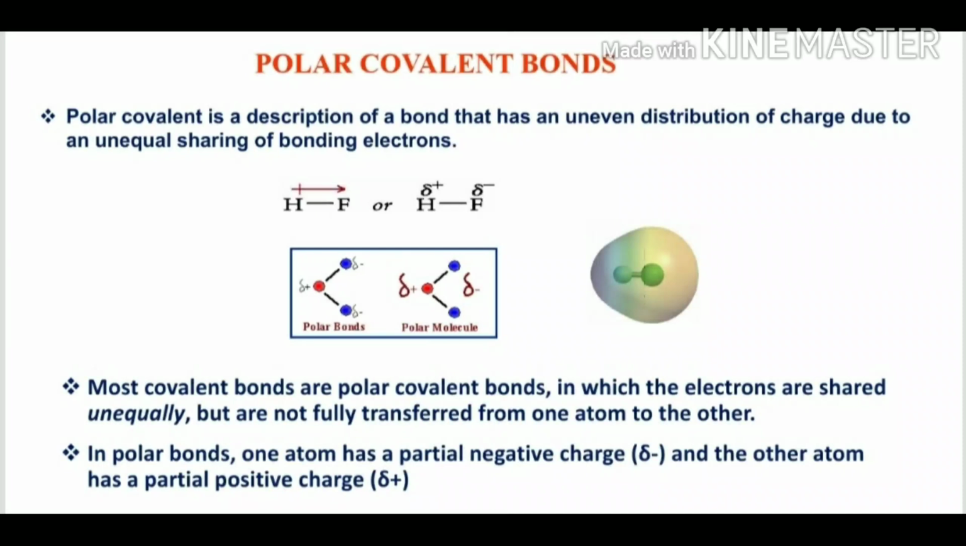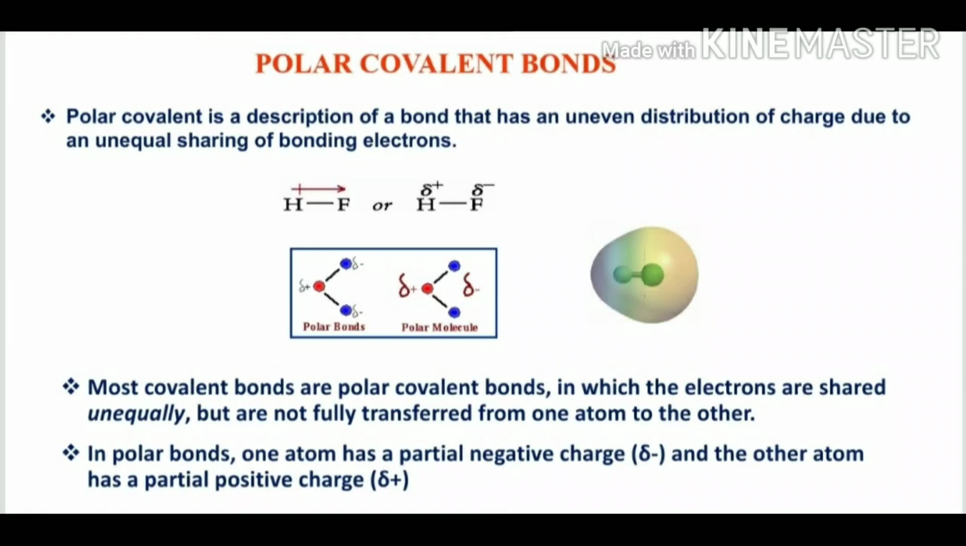Actually, if both atoms are the same, then the distribution of electrons is even. There is an equal distribution of electrons. But if different electronegative atoms are present, for example, the electronegativity is different for a first atom and a second atom, now the distribution of electrons is not the same. So in this case, the covalent bond is known as a polar covalent bond. So polar covalent is a description of a bond that has an uneven distribution of charge due to an unequal sharing of bonding electrons.